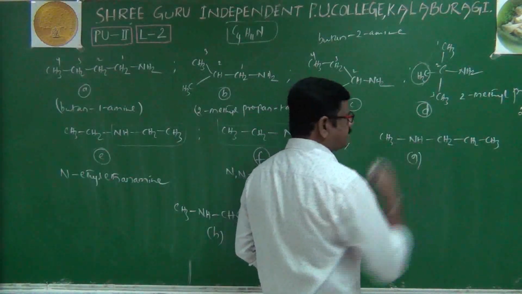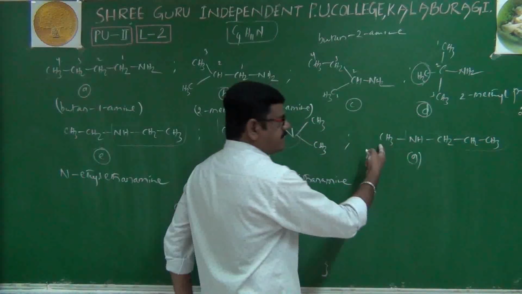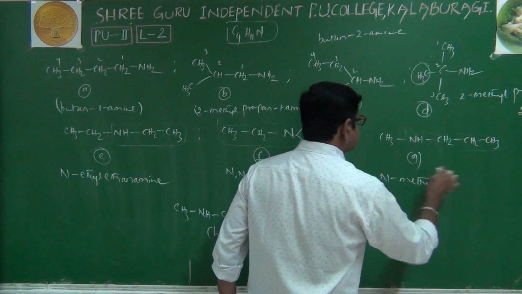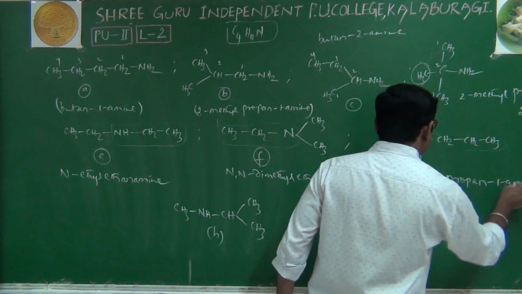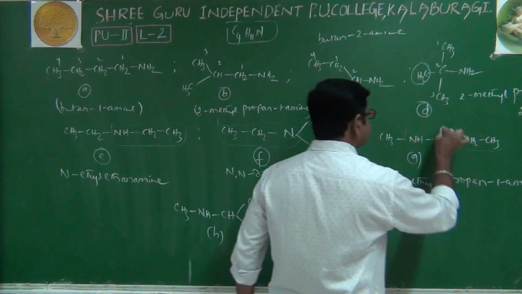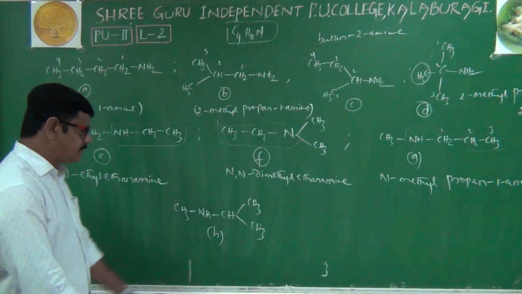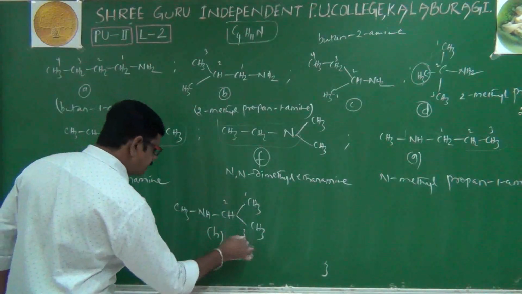This compound is a secondary amine, and the longest chain is considered as the parent chain. It is a branch. N-methylpropane-1-amine, because we give numbering like this: 1, 2, 3. Come here. It is also the parent chain, 1, 2, 3.